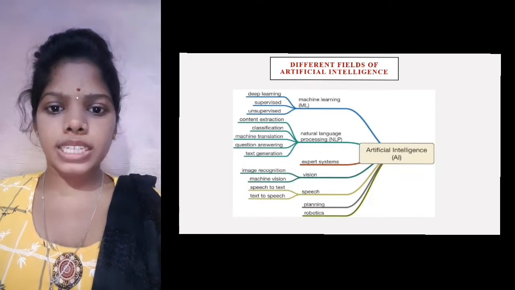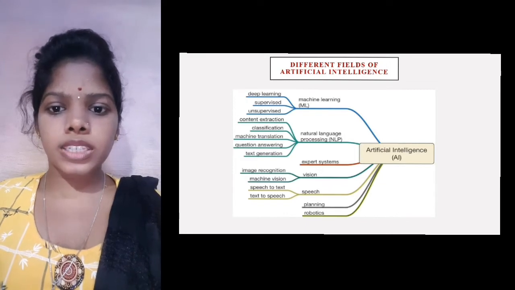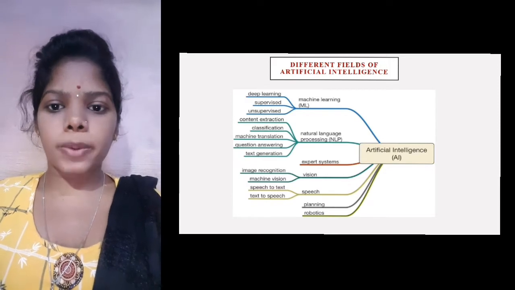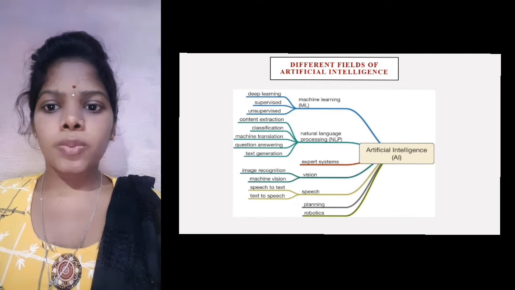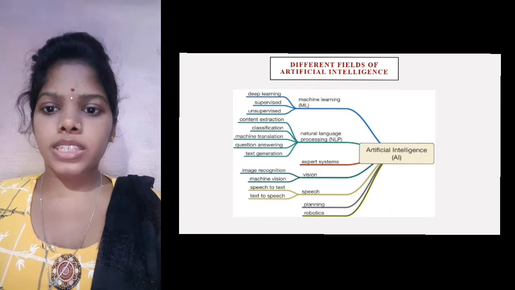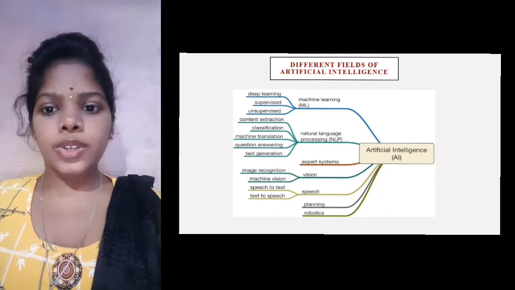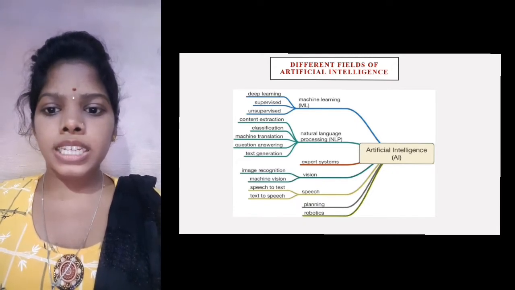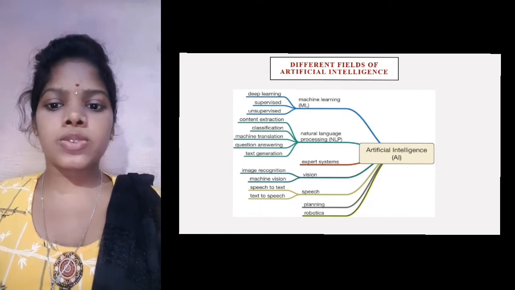The branches of artificial intelligence are machine learning, natural language processing, expert system, vision, speech, planning, and robotics. In machine learning are deep learning, supervised and unsupervised. Natural language processing covers content extraction, classification, machine translation, question answering, text generation. In vision, image recognition, machine vision. In speech, speech to text and text to speech.